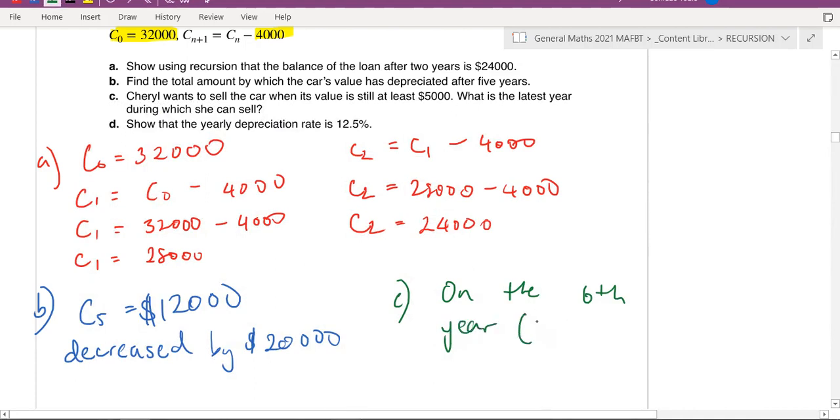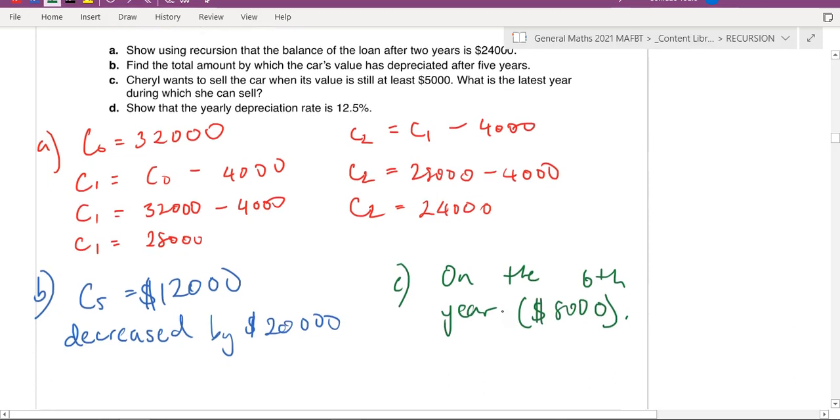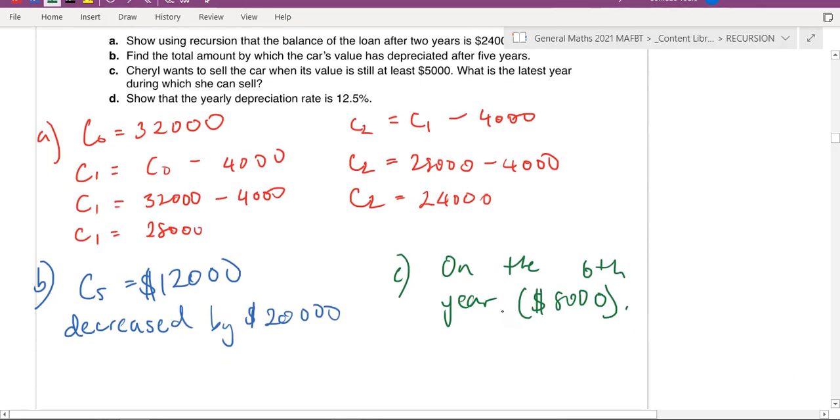And I'll write down how much she'll sell it for. So it'll be $8,000. So she has to sell it on the 6th year. I do find that a lot of the times with most of the students that do these questions, they're able to do the math, but they don't actually think about what the question's asking. You got to understand what the question's asking because then that'll help you figure out what you need to do.